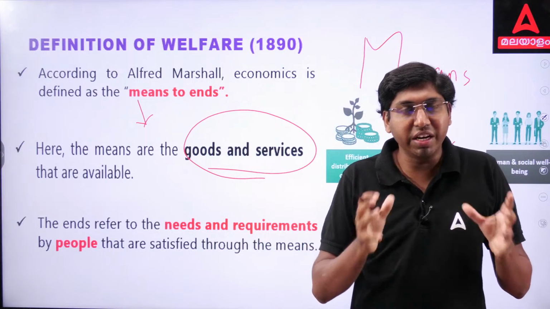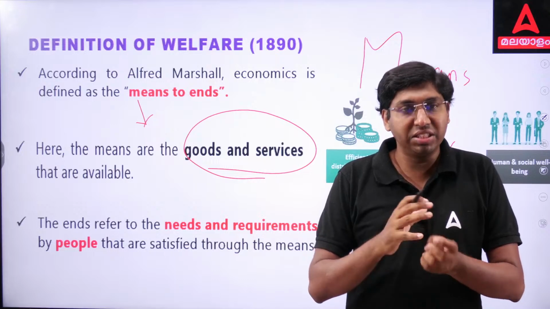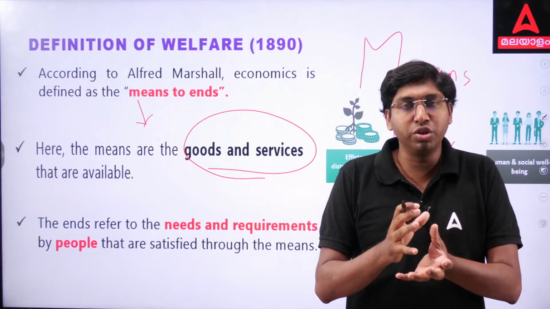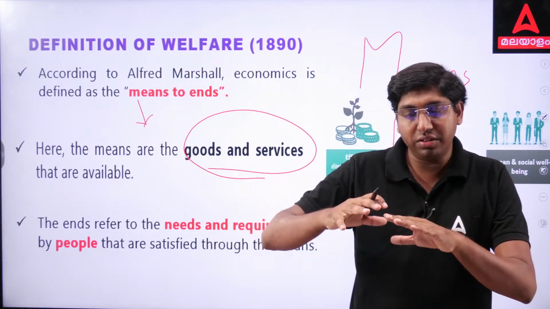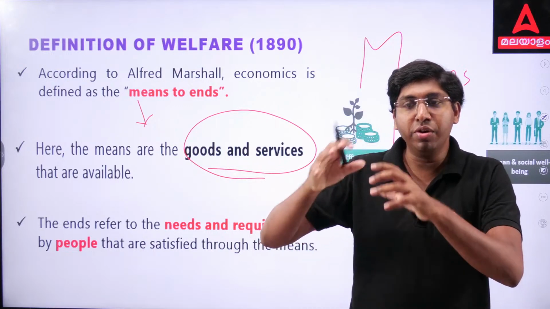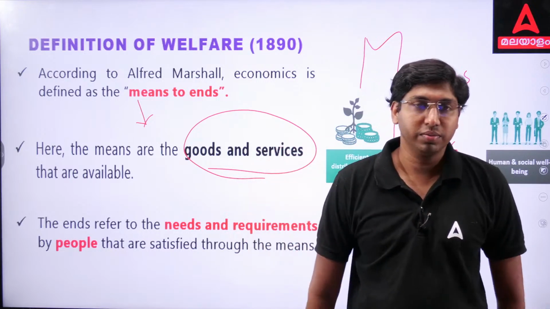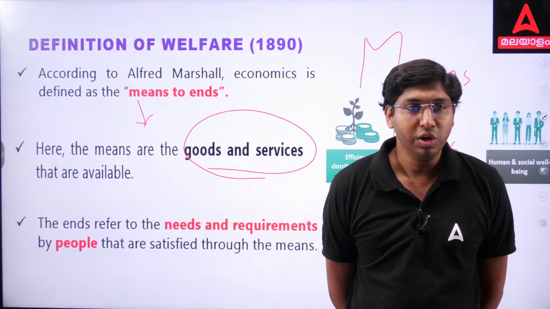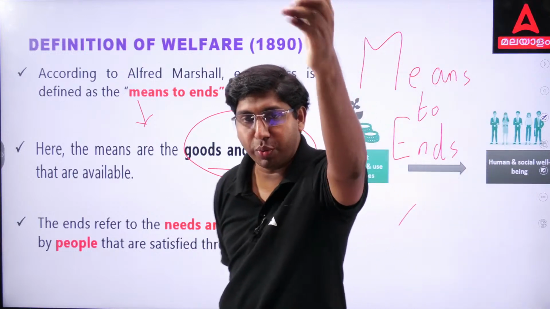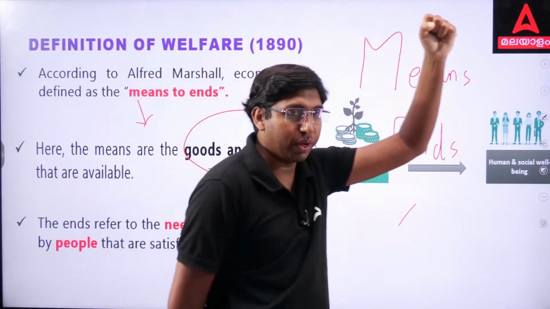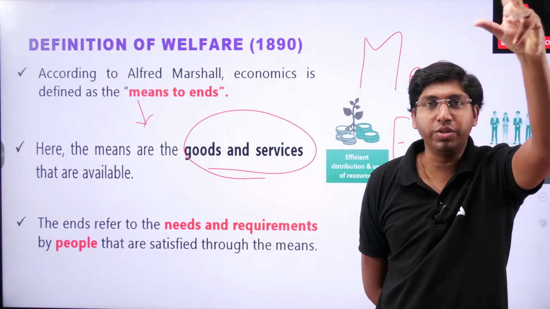The primary responsibility of a person is to collect the basic necessities of his life, that is, basic goods and services. Only after that he or she is able to do whatever they want. So, Alfred Marshall defined economics as means to ends. Here, in his definition, means are goods and services.